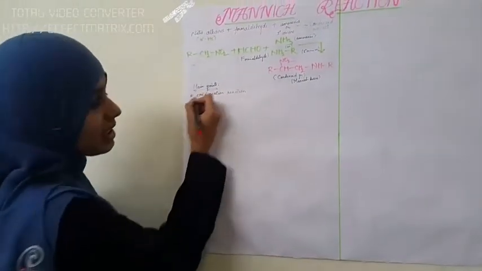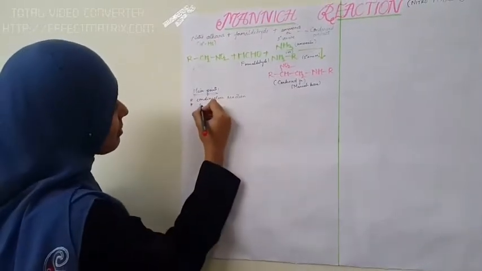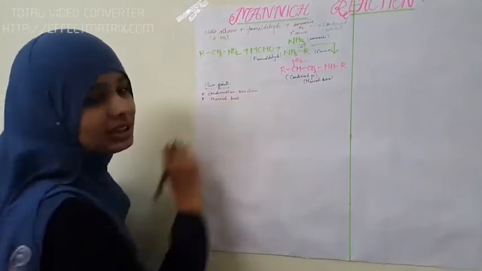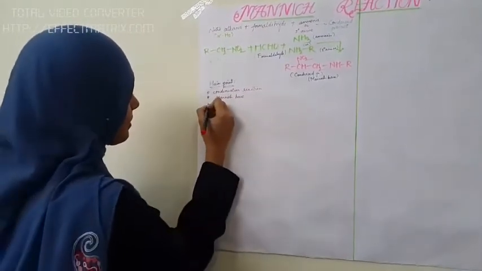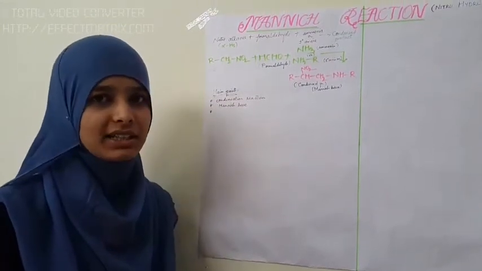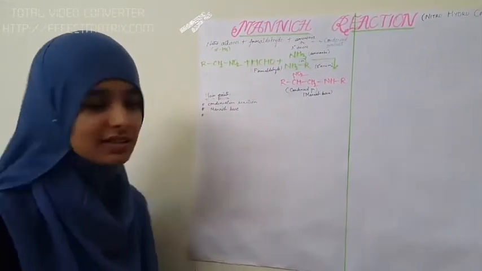Next, the condensed product formed is termed the Mannich base. Next, at least one alpha hydrogen should be present in the nitroalkane in order to take part in this reaction.